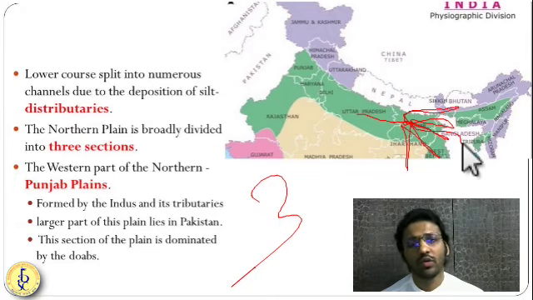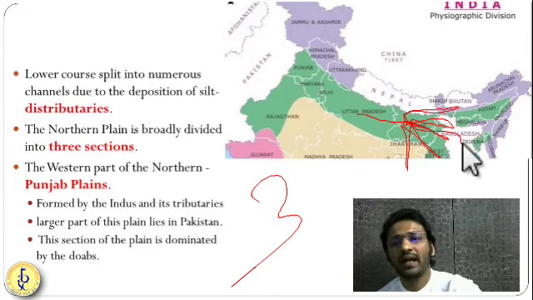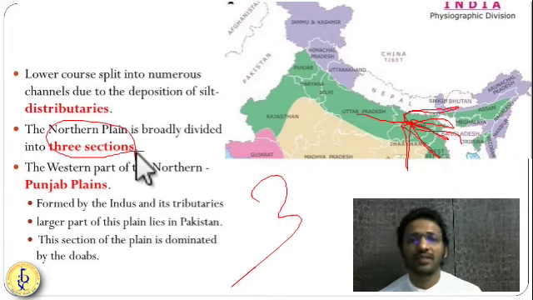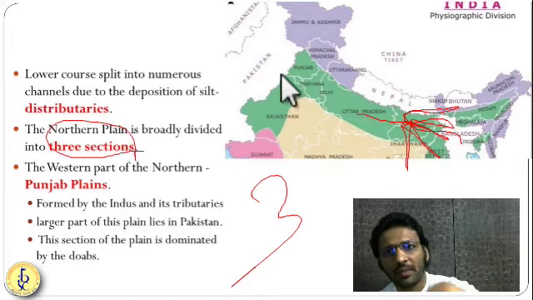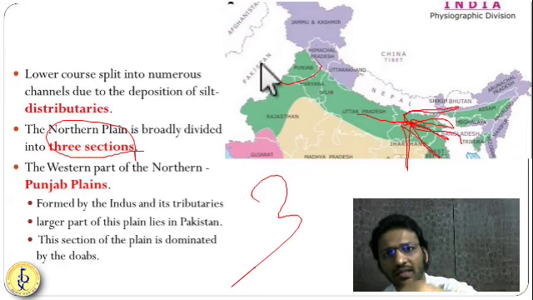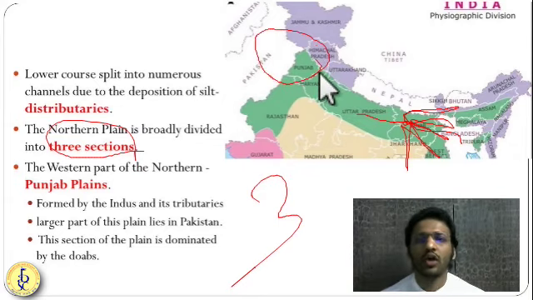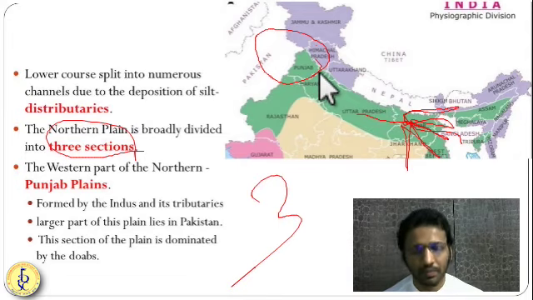As I told you, these plains can be divided into three sections. First is the Punjab plains. They are in Pakistan as well as in Punjab. Getting it? Most of this plain is in Pakistan. This plain is a highly fertile region, one of the most fertile regions of the world.